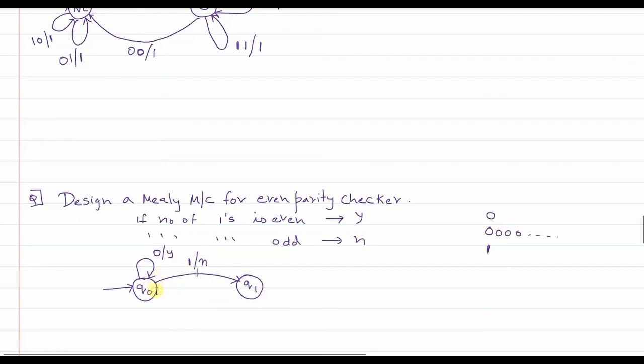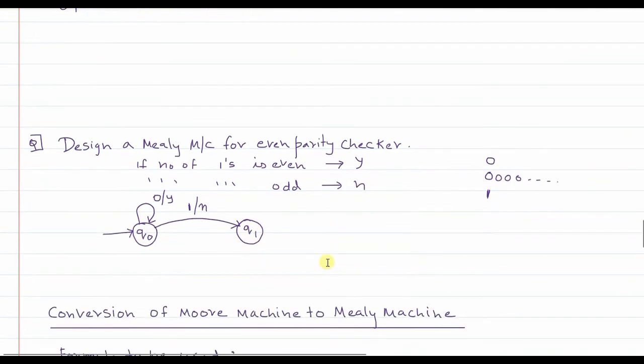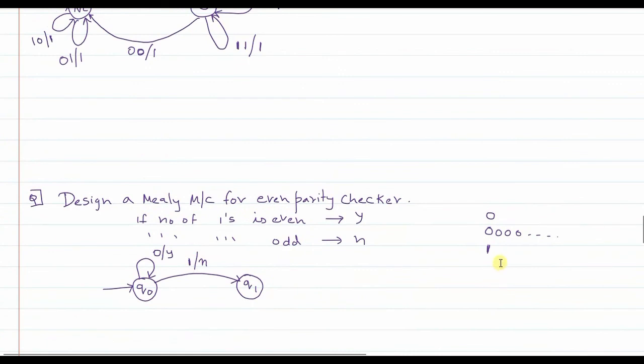So two things are considered: what is the current state and what is the current input, and based on that the output will be there. So you cannot assume and say that the system has gone to the Q1 state, so the string is accepted, or the system remains in the Q0 state, so it is rejected. No. The states have got nothing to do with the yes or no. It is only the transitions here, so please remember.